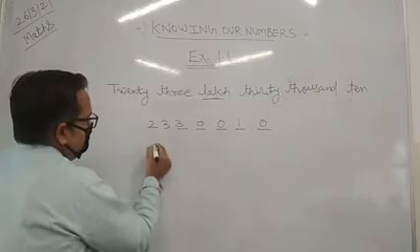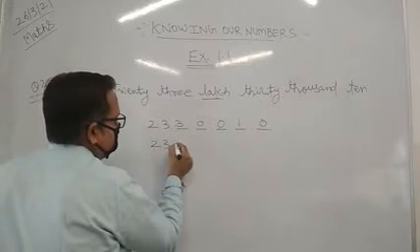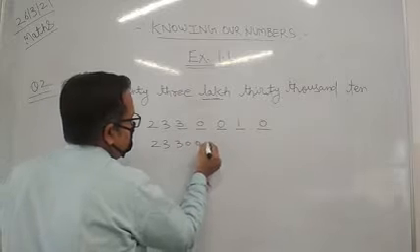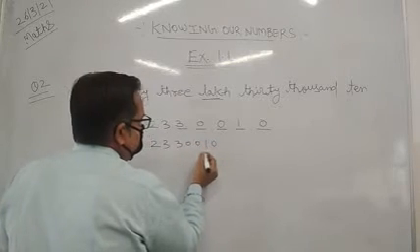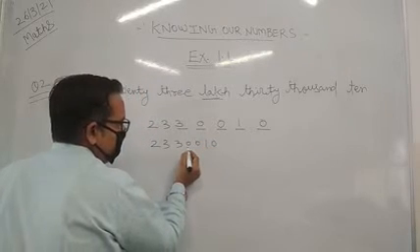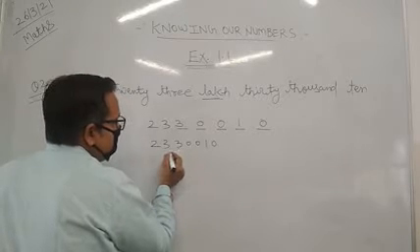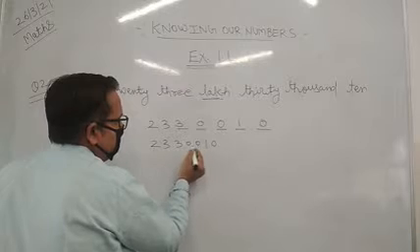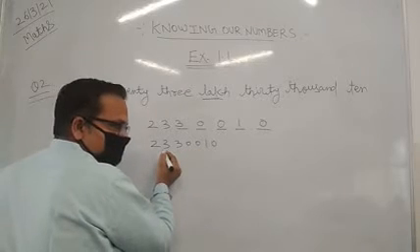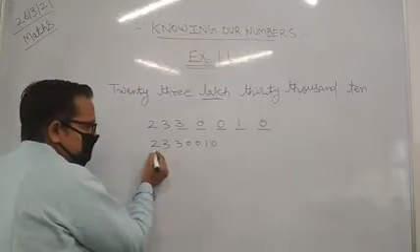So we can write this, with place values 1, 10, 100, 1000, 10,000, lakh and 10 lakh.